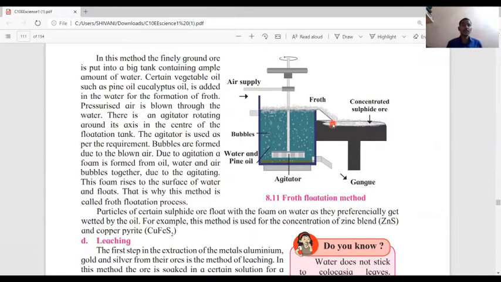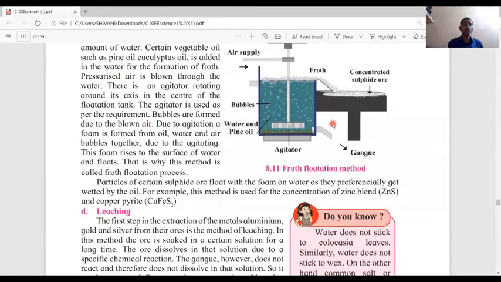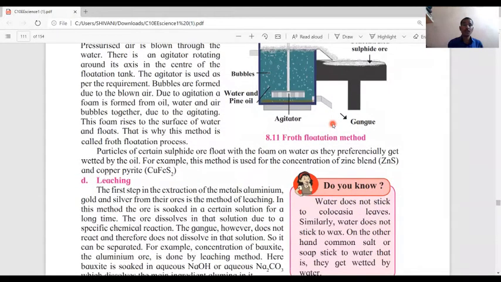Bubbles are formed due to the blown air. Due to agitation, a foam is formed from oil, water, and air bubbles together. Due to the agitation, this foam rises to the surface of the water and floats. That is why this method is called the froth flotation process. Particles of certain sulfide ore float with the foam on water as they preferentially get wetted by the oil. For example, this method is used for the concentration of zinc blende and copper pyrite.